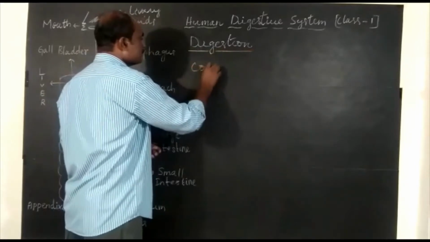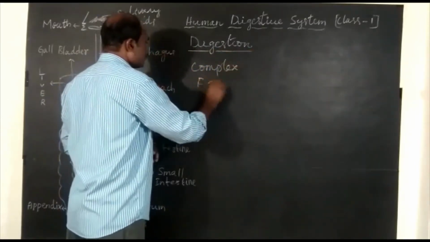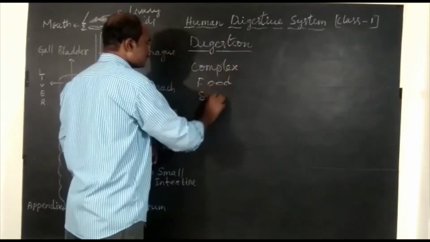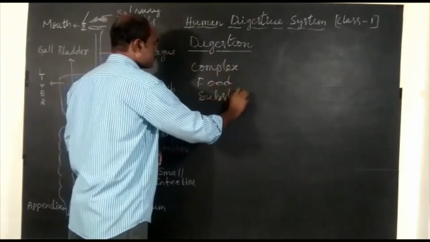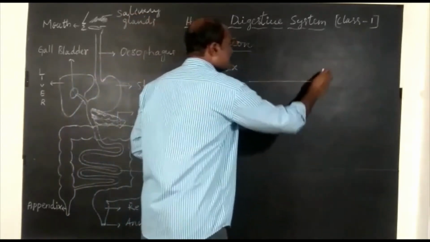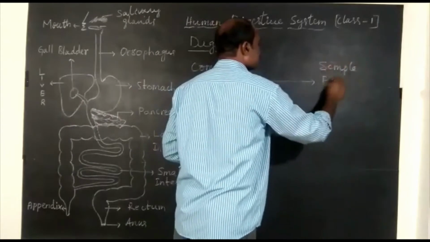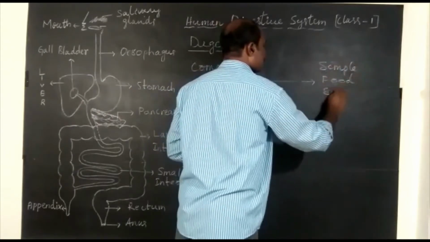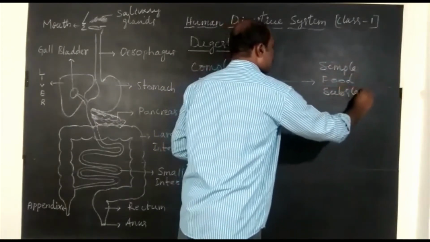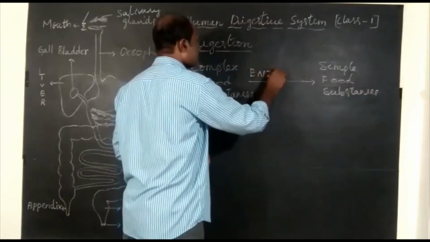In digestion, complex food substances are broken down into simple food substances in the presence of enzymes.